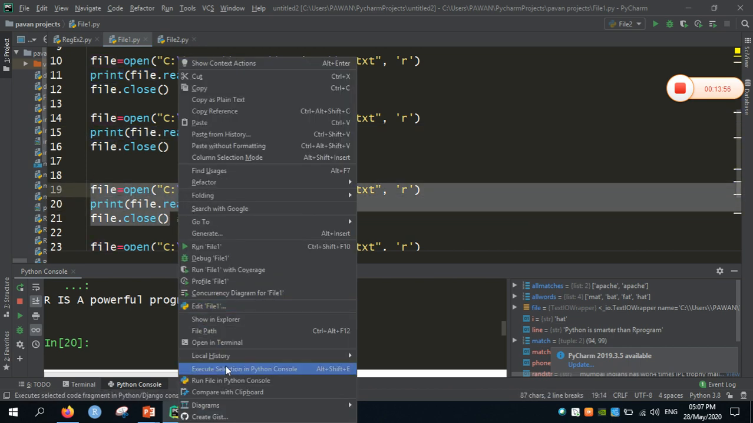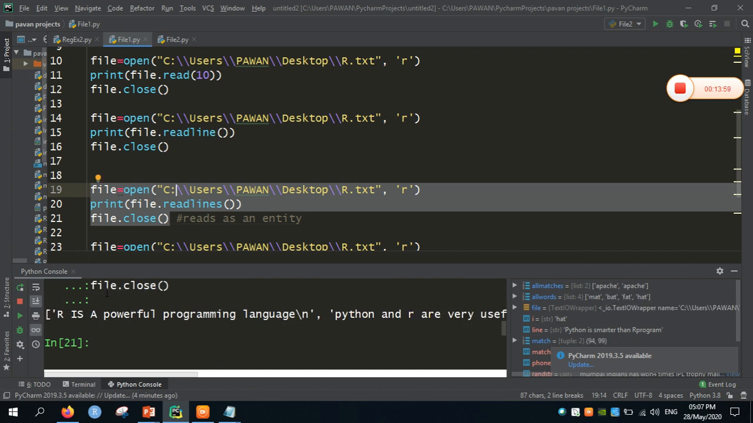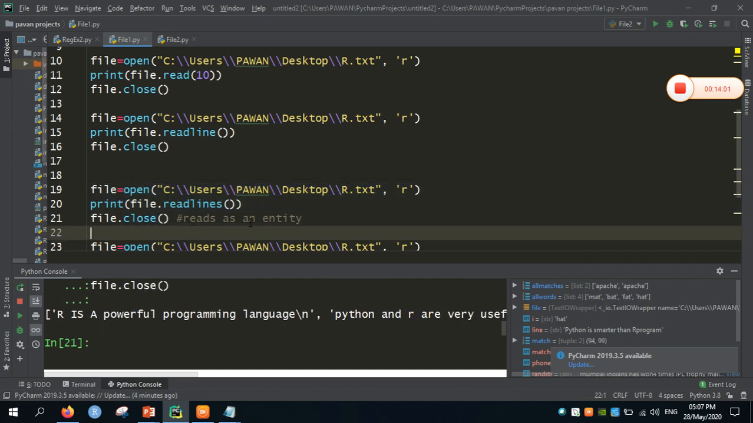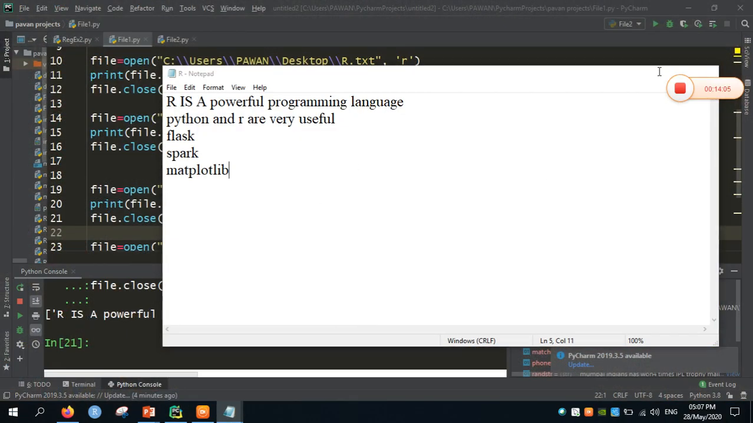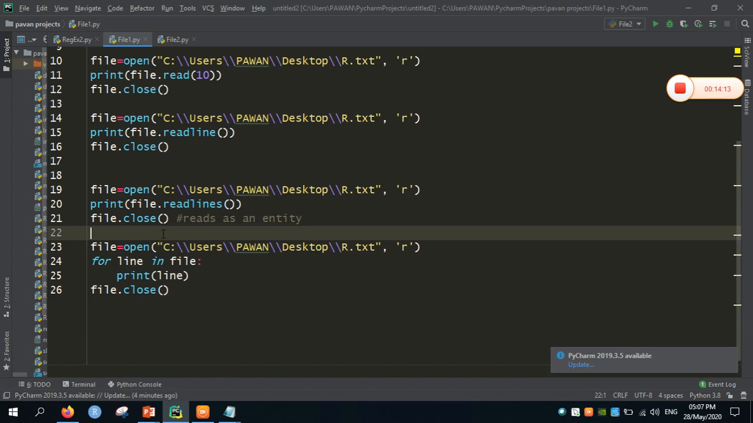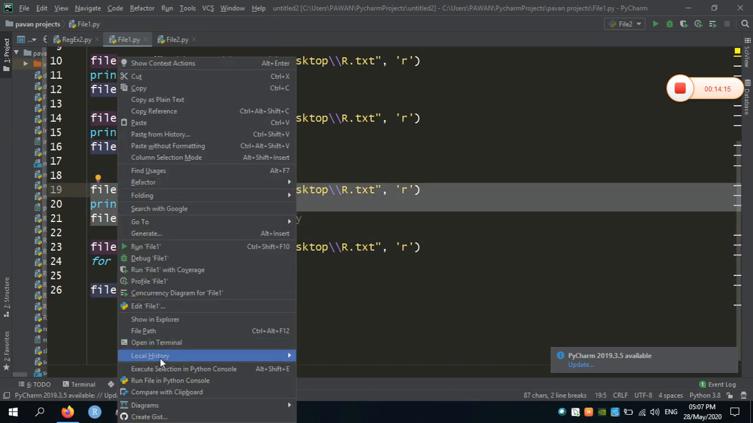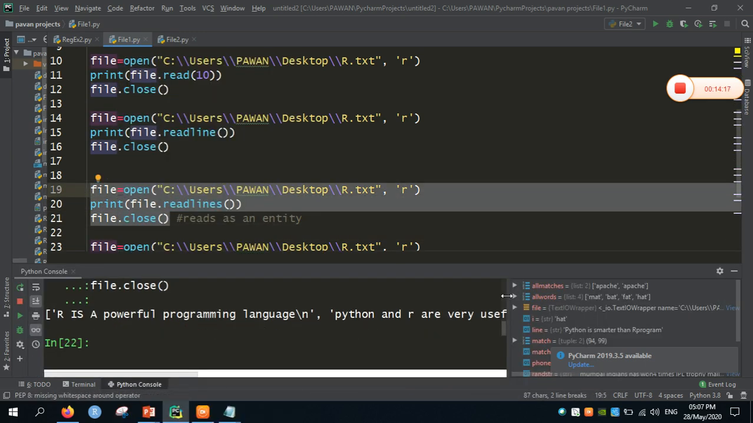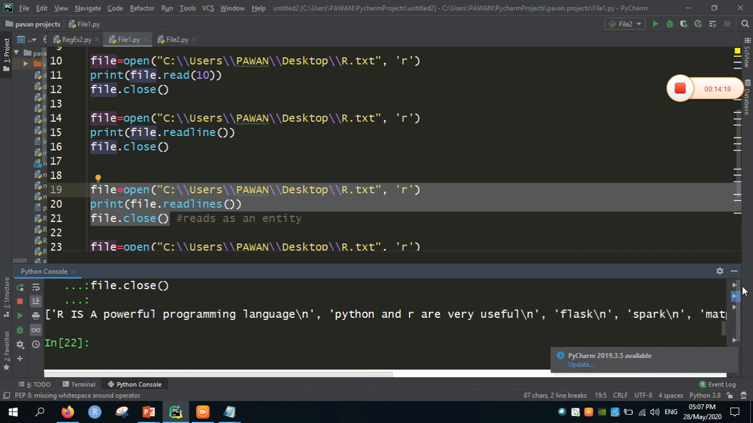So readlines will read all the lines in a given text file, but make sure that it will read them as an entity. That is, whatever data we have typed here is going to be read as an entity. So you can clearly see that it was separated by \n. Run the code again. So it will read as an entity.